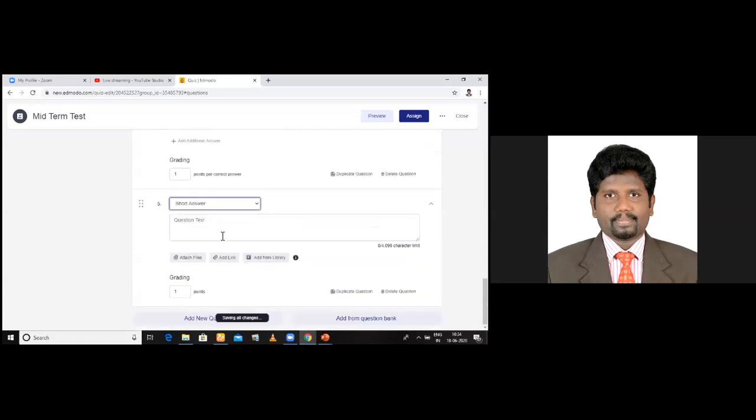Click that. And you can post the queries. For example, list any 5 states in India. See, they like this for school students. Okay, right. Now, how many marks are you giving? It is a 5 marks question. So I just give 5 marks. See here, grading, it is 5 marks.